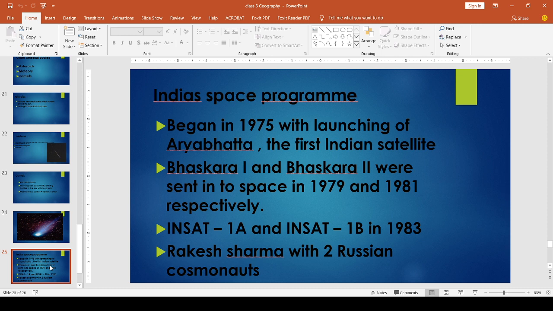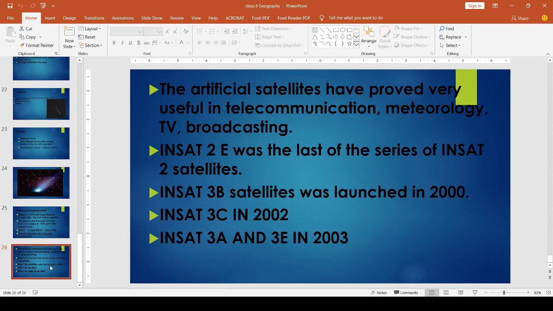Then India's space program took another development with the launching of the INSAT 2 series. They provide services for telecommunication. These artificial satellites are very useful for telecommunication, for getting telephone signals. How can we transfer our signal, or communicate to other parts of the world? It is because of these artificial satellites. They are also used in meteorology. What is meteorology?